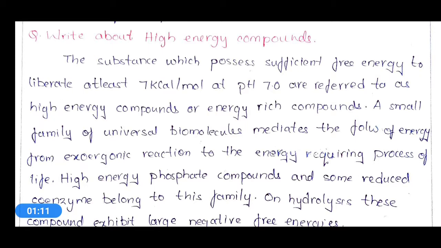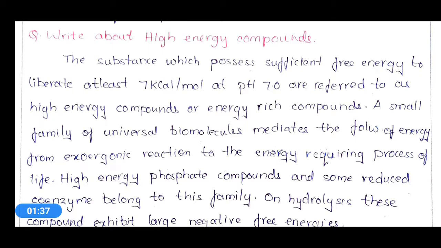The substances which possess significant free energy to liberate at least 7 kilocalories per mole at pH 7 are referred to as high energy compounds or energy rich compounds. Simply, high energy compounds are energy storage resources.